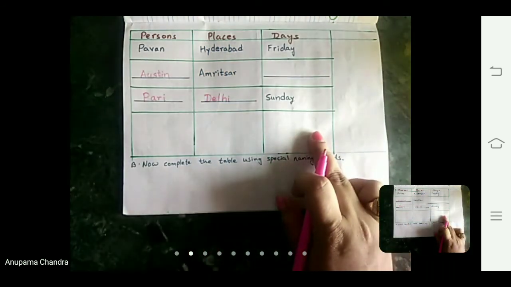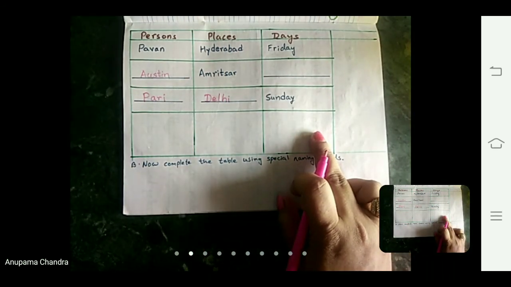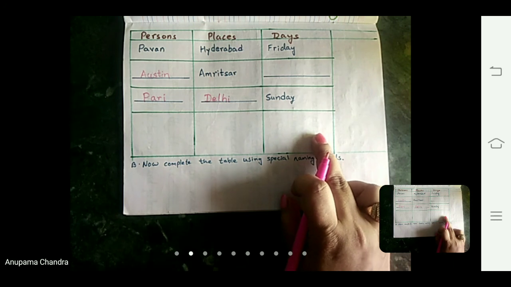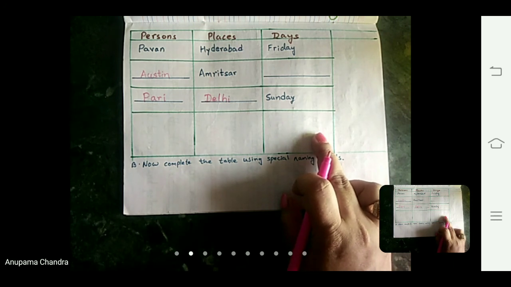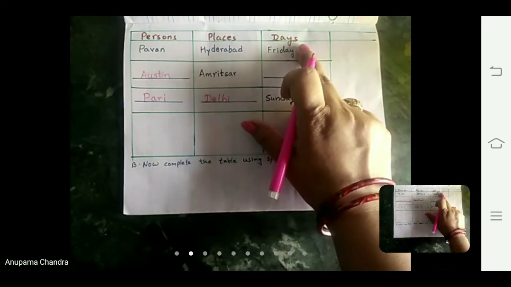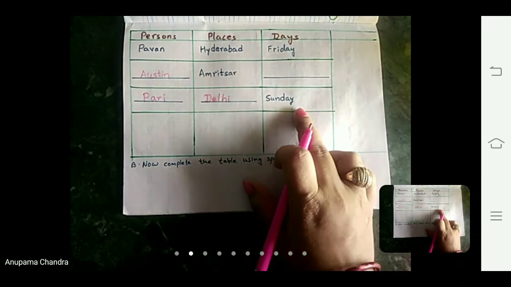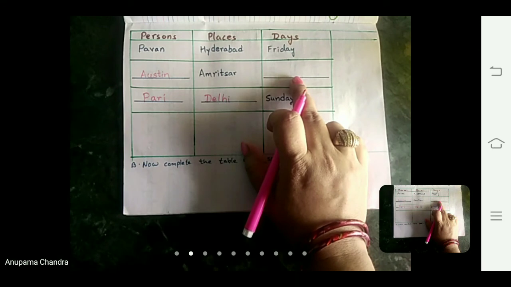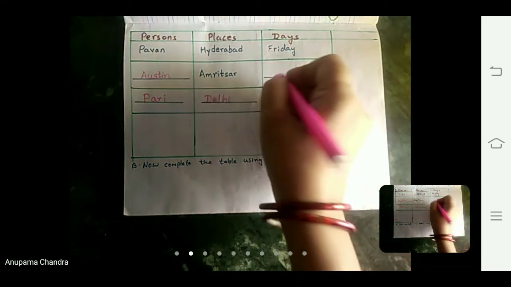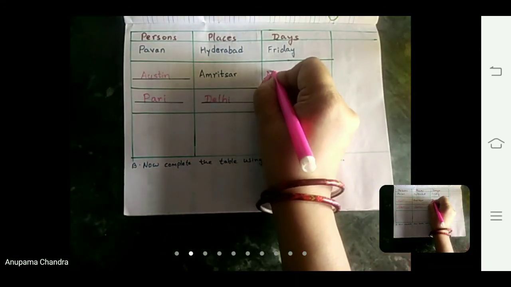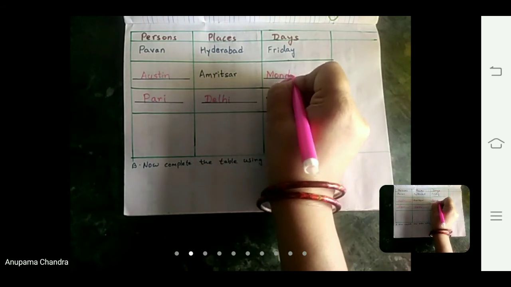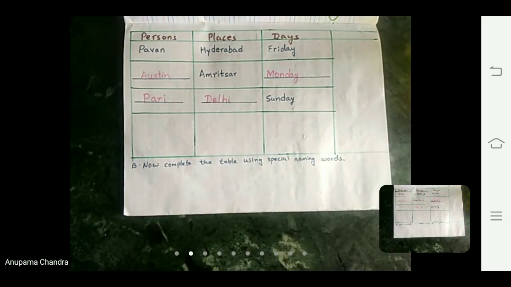Now come to the third column, that is days. We have 7 days in a week. 2 are already given here, Friday and Sunday. One more day we have to write here. I am going to write here Monday, M-O-N-D-A-Y, Monday. We have 7 days of the week, Sunday, Monday, Tuesday, Wednesday, Thursday, Friday, Saturday. So I have written here Monday.